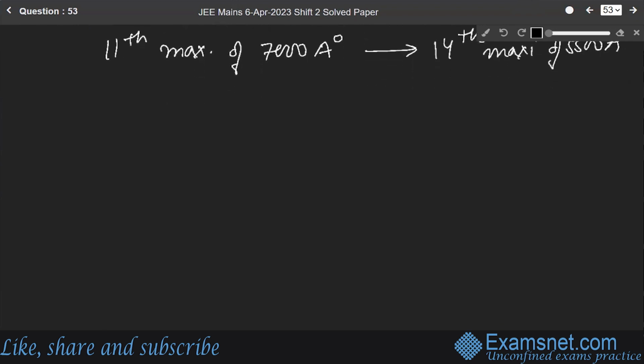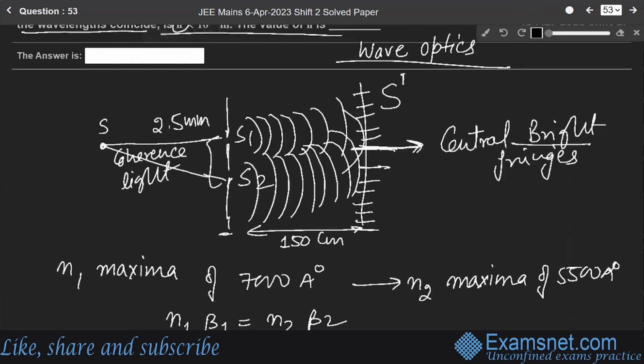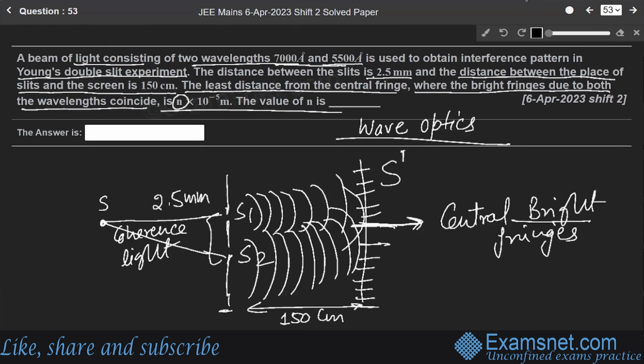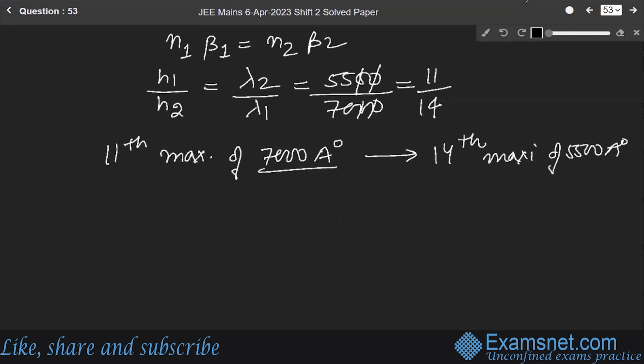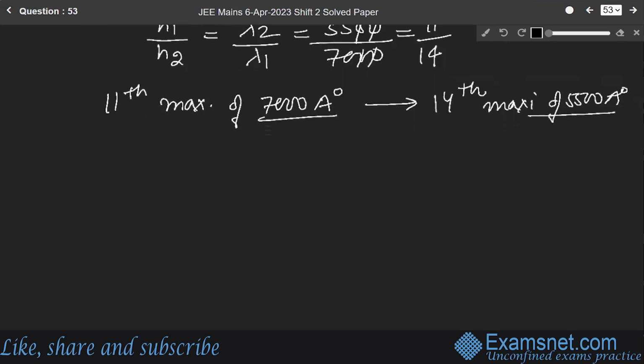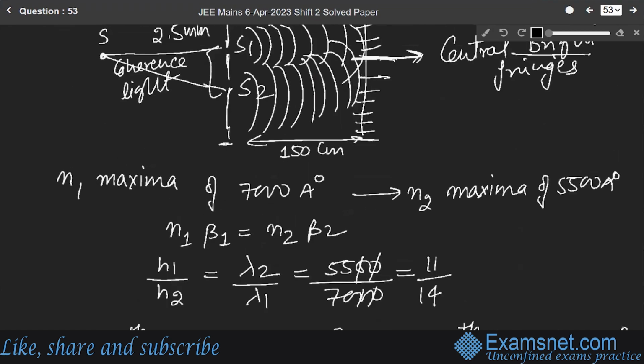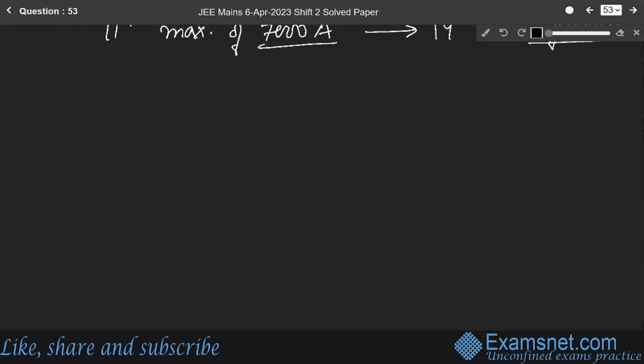Now we have to find what? We have to find the least distance from the central fringe where the bright fringes due to both the wavelengths coincide. Means this wavelength and this wavelength, the bright fringes of both the wavelengths coincide. So we have to find the least distance from the central fringe.